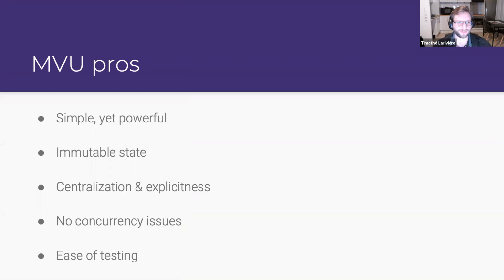So the advantage of MVU is that it's quite simple. Like you saw, it's just 5 components, 5 parts that were really simple to write. It uses immutable state, so you don't have any more problems with things that mutate.